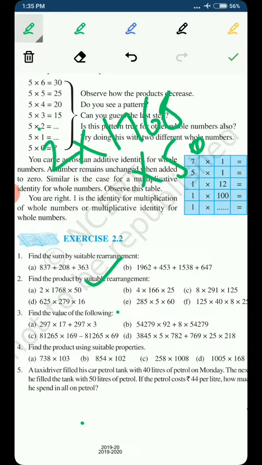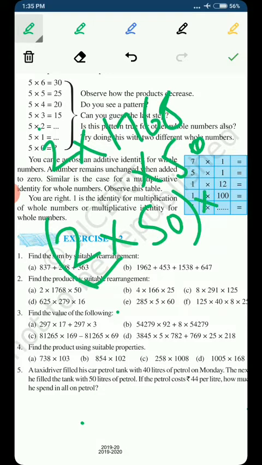Now in this question it's very easy for us, because we have to do the multiplication and a suitable rearrangement. And I have told you that whenever there is a question of suitable rearrangement, there is only one property that we can use, because we are arranging the numbers using the associative property. So how will we arrange them? First we will arrange 2 and 50. We will associate 2 and 50 by a bracket, and the other number, 1768, will be written outside the bracket.